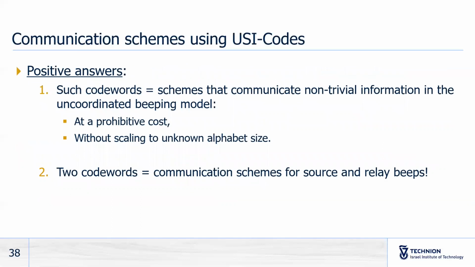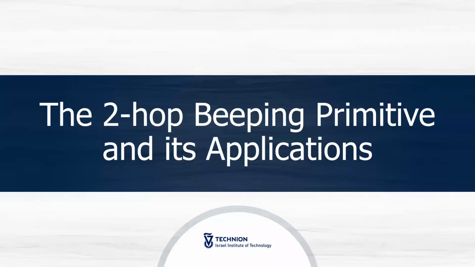To sum up this third part, we give communication schemes that communicate non-trivial information in the uncoordinated beeping model. These communication schemes are a bit expensive and scale pretty badly. However, we can use two such communication schemes to implement source and relay beeps. This is what we will use in this fourth part to implement a two-hop beeping primitive and to solve the two-hop desynchronization problem.